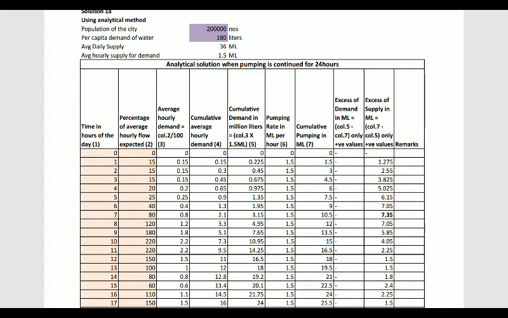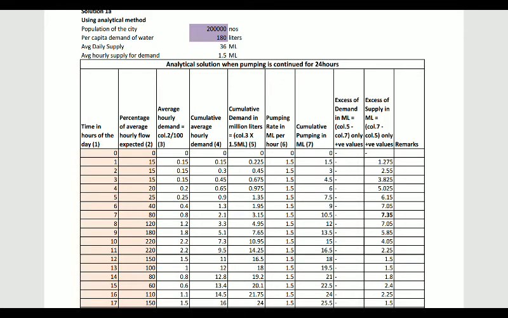So what is the hourly average value for the demand? It is very important. Hourly demand value means the 36 million liter is 24 hours consumption. That might be divided by 24. 36 divided by 24, that means the hourly demand. Average hourly water supply, we are trying to supply the water through our pumping system, that is 1.5 million liter per hour in a day, because it is a constant supplying system. For 24 hours we are supplying the water continuously.